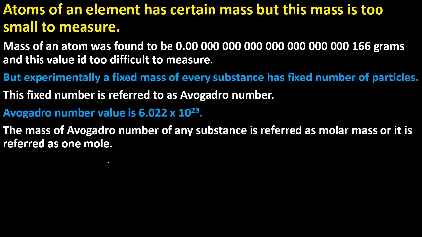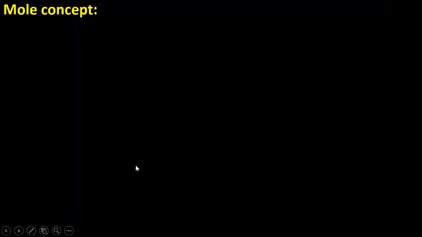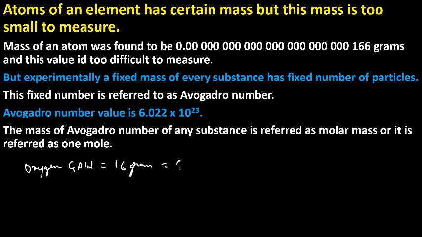The mass of Avogadro number of any substance is referred to as molar mass, and it is referred to as 1 mole. Just now we discussed oxygen: gram atomic weight, how much? 16 grams. So this 16 grams of oxygen has 6.022 into 10 to the power 23 atoms of oxygen. Oxygen atoms, remember.